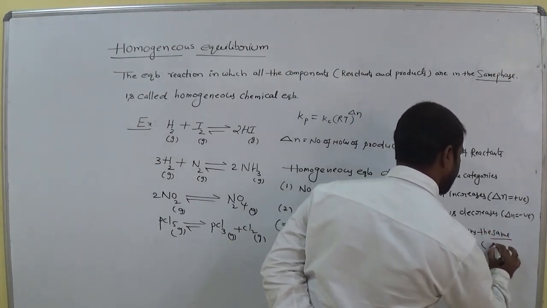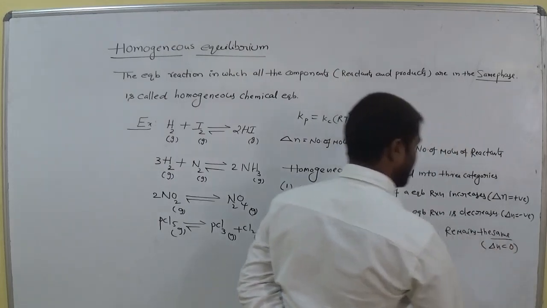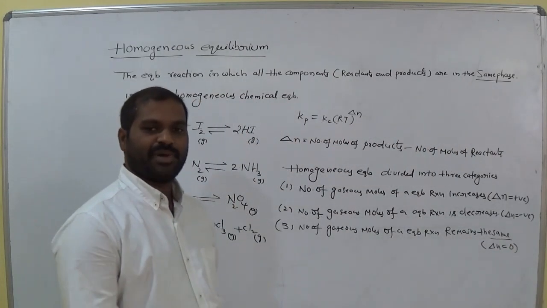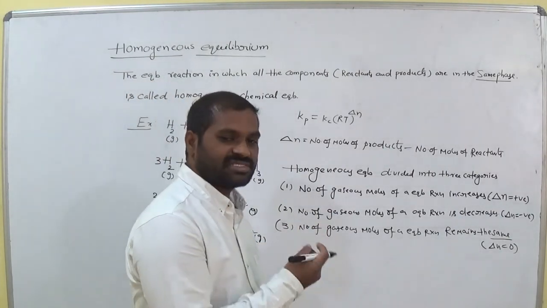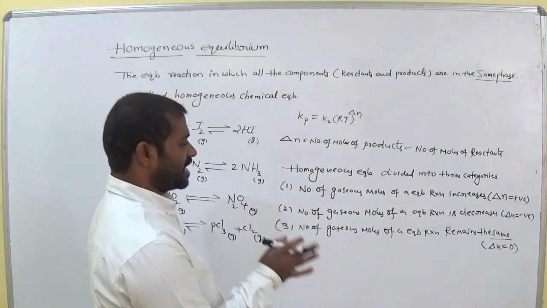That means delta N equals 0. The number of moles of reactants and products are the same here. So this is the third category.